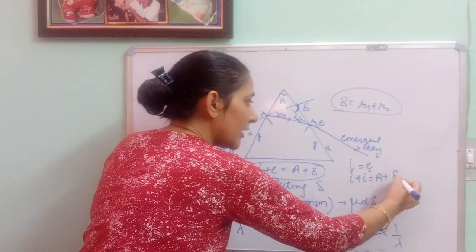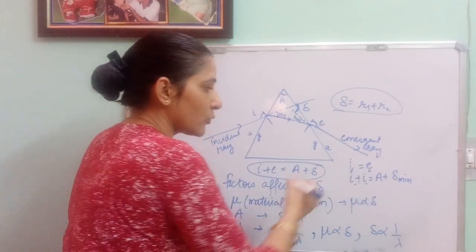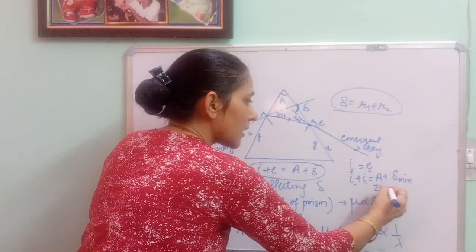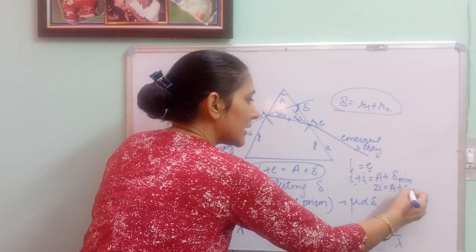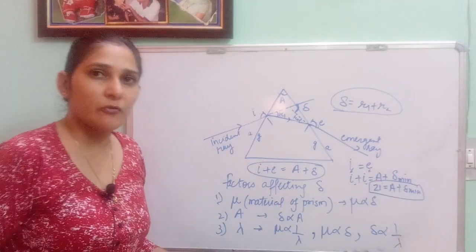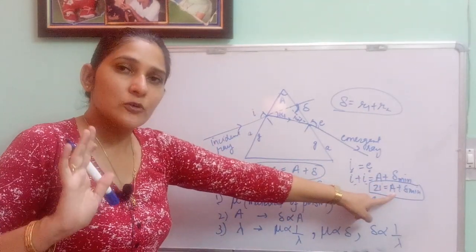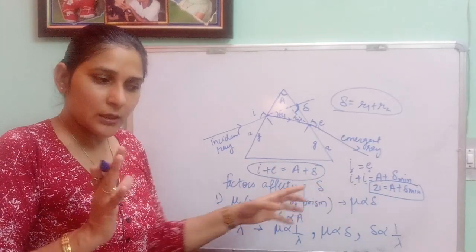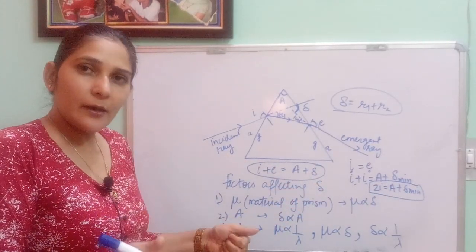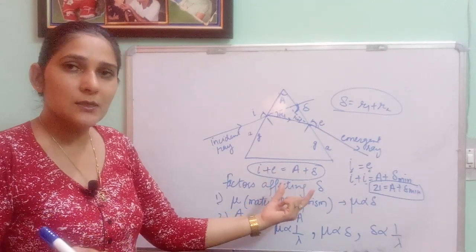Delta is deviation, and if I am saying this is minimum deviation, in that situation this is possible only. So this is 2I is equal to A plus delta minimum. So this is the situation when we are talking about minimum deviation. For minimum deviation this is the equation. Otherwise, in general, for incidence and emergence angles, you can use the equation I plus E is equal to A plus delta.